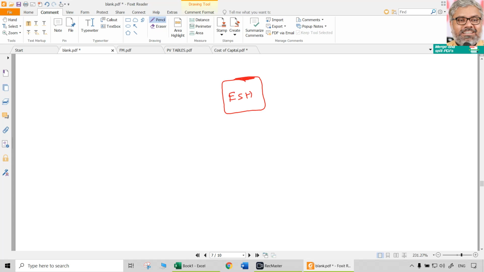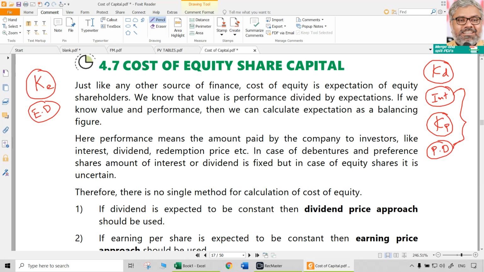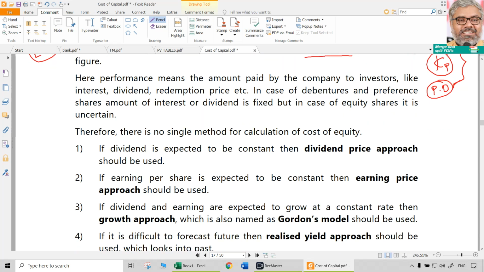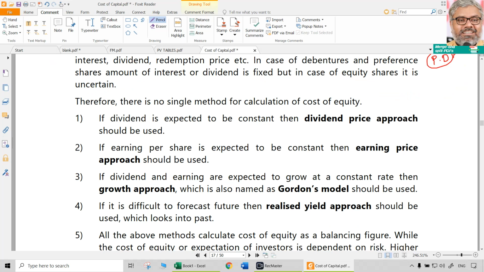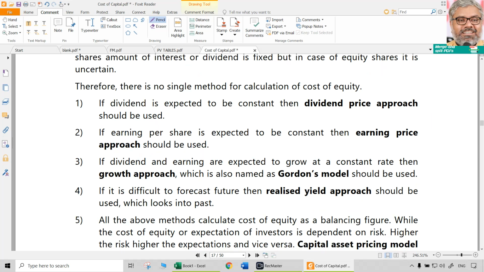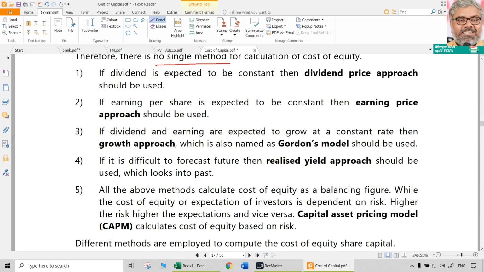Even if you ask them, they will tell whatever number comes into their mind, which is just not making any sense. Conceptually, yes, cost of equity is expectation. No doubt about it. So it is an expectation, definitely. But practically, how can we quantify that expectation? That is difficult. That is why there are multiple ways. Different people have suggested different ways for calculating cost of equity. So there is no single method for calculation of cost of equity because of the problem we discussed just now.